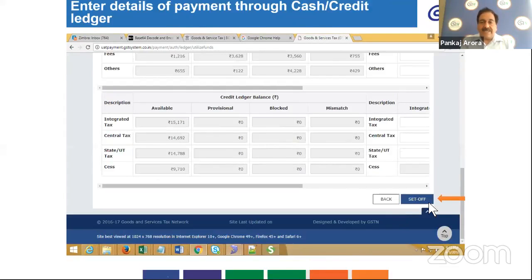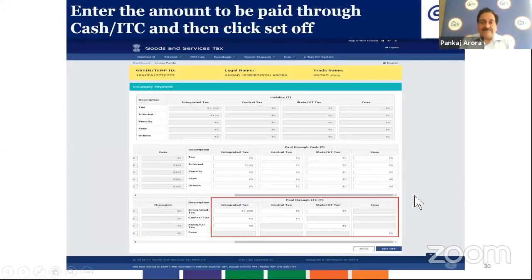So once you click on set off, this is the next screen where, by using the scroll bar to your right, you get to know whatever is paid through cash by utilizing the available balance in the electronic cash ledger, and whatever is being paid by utilizing the balance available in the electronic ITC ledger.